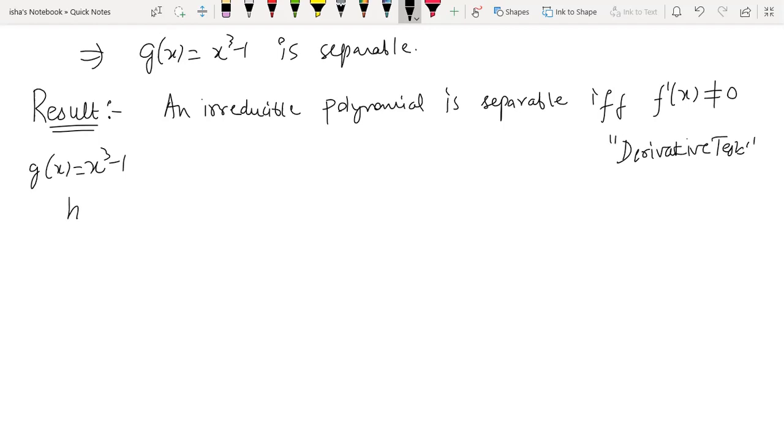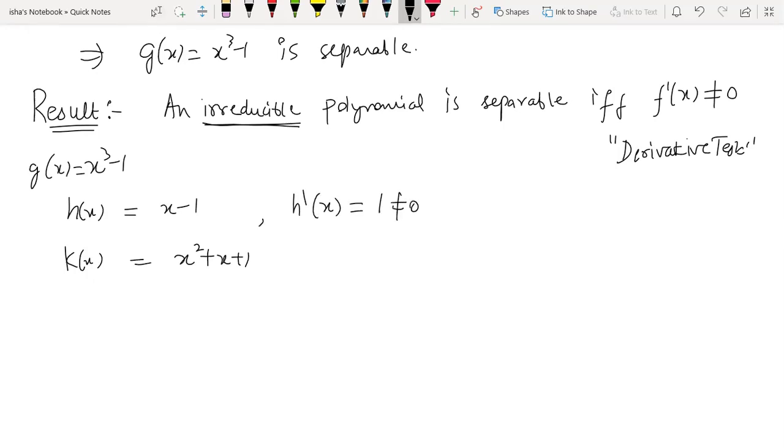Because this result is for irreducible polynomials, I am not directly going to apply it to g x, I'll be applying it to its irreducible factors. So h x is x minus 1, k x is x square plus x plus 1. If you find the derivative of h x, this is 1, non-zero.